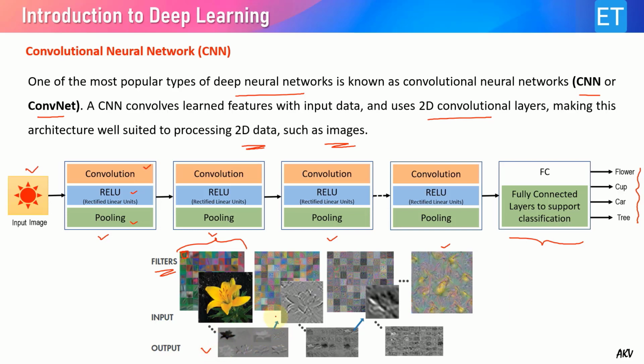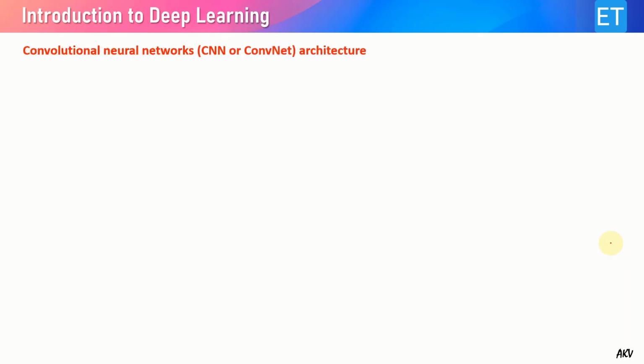This output is used as input to the next layer, as you can see in this figure. So the output of the first convolution, ReLU and pooling is input to the next layer, and so on, and at the last we get the classification or output.